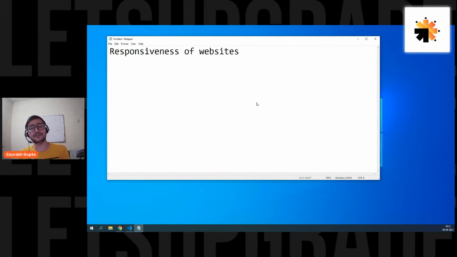Now, first of all, let's try to understand what exactly is responsiveness of websites. Think of it like this. You create a website. You create a web page for a PC version. Let's say your screen size is 1366 by 768, like a laptop. You create a website and it is looking really good, really great on your particular PC.